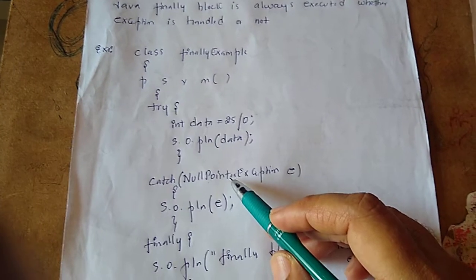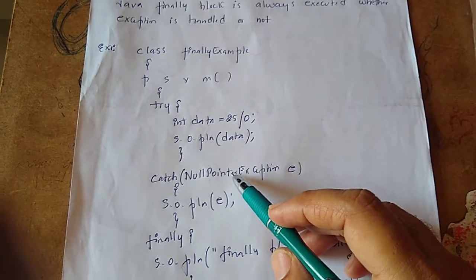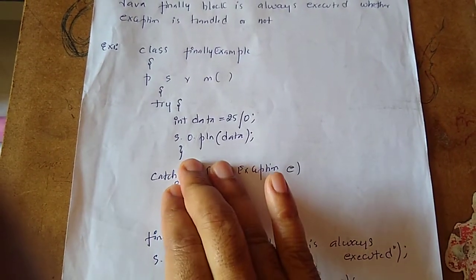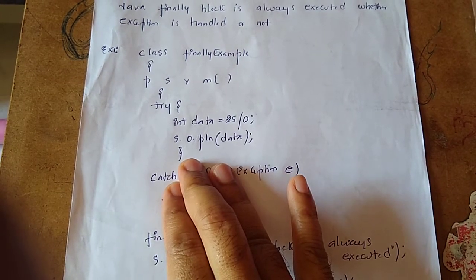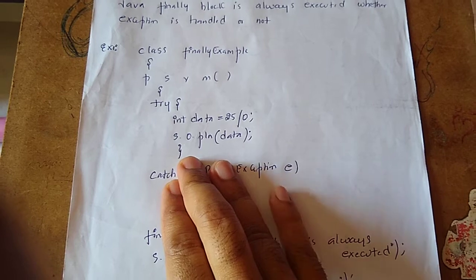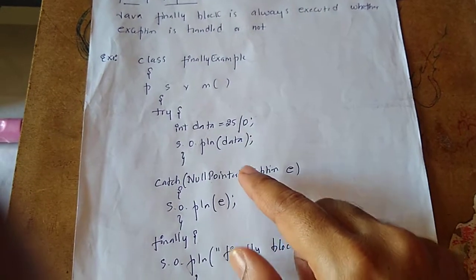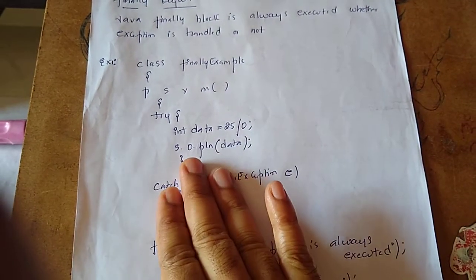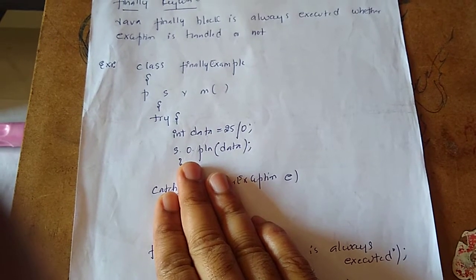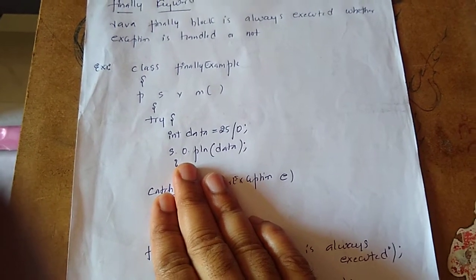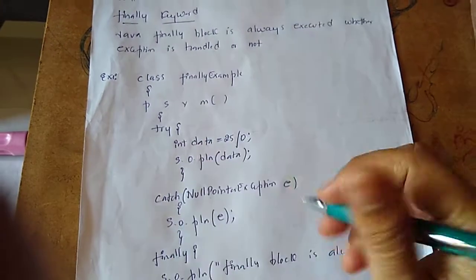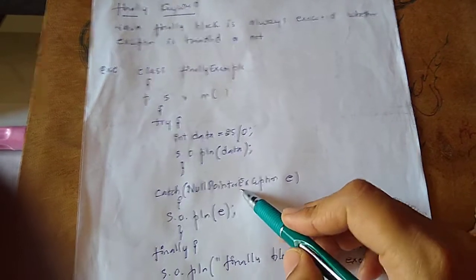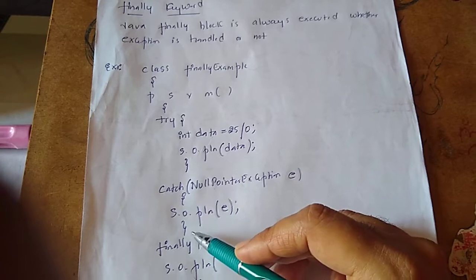There are so many types of exceptions, we'll see that later. If you can't remember the name, just write Exception followed by some variable name, which will handle all kinds of exceptions. That's the topmost class in the exception tree, so it can handle all the exceptions. Here we are getting an ArithmeticException, but it is catching NullPointerException, which can't handle that. Therefore even though there is a catch, it is of no use.